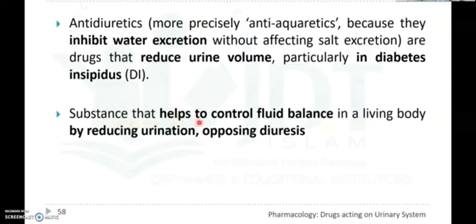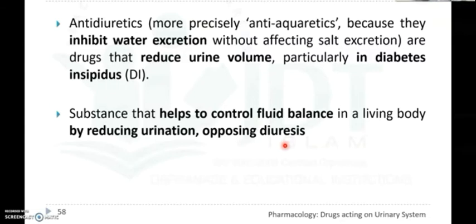And these antidiuretic hormones are used in diabetes insipidus, in nephrogenic as well as neurogenic, and also in bedwetting in children and nocturia, and also in the renal concentration test, and also in hemophilia.